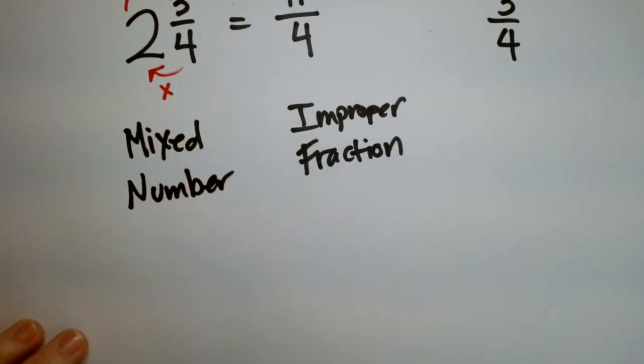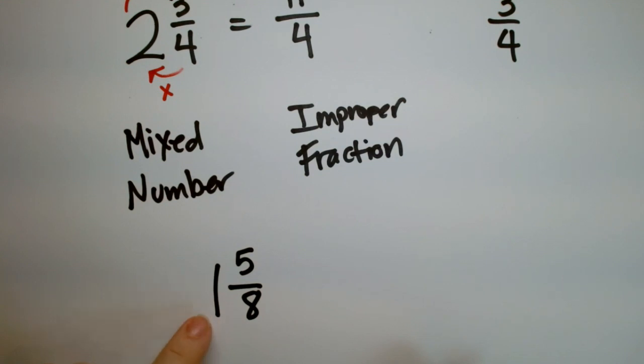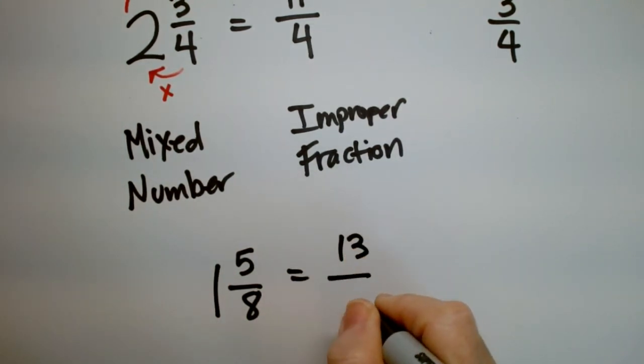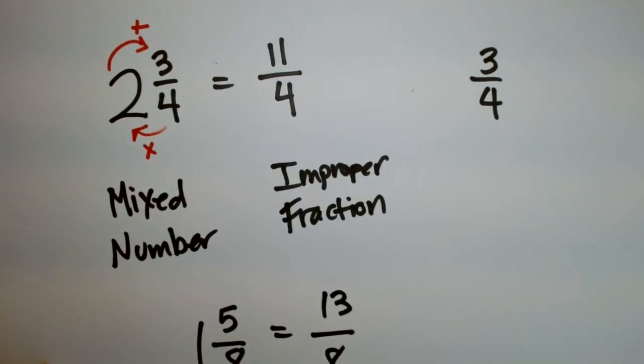Can we do another example? If I have 1 5/8, what's the improper fraction for that one? So you take 8 and multiply it by 1. So that would be 8 plus 5. So I would have 13/8. Yeah? And that's it. Okay, so we're good here.